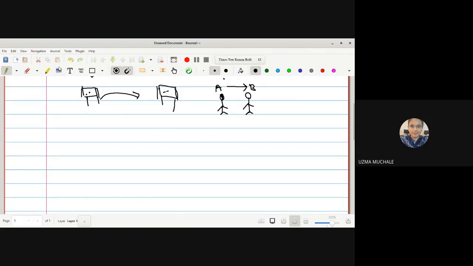Now we can consider the internal forces holding the particles at fixed distances; these are known as forces of constraint. Why does the distance between two particles in the rigid body remain fixed? Due to the internal forces.